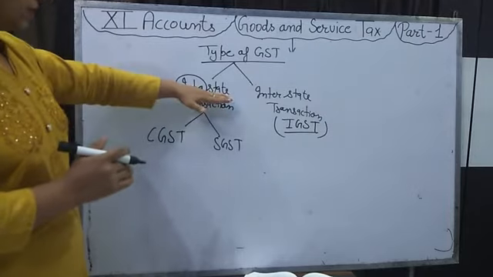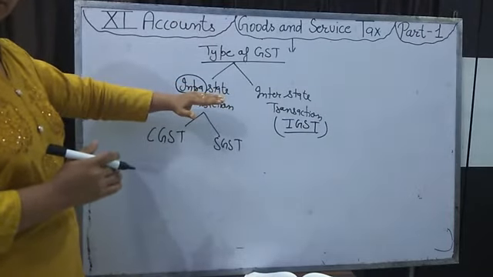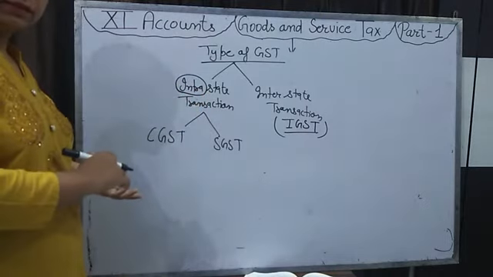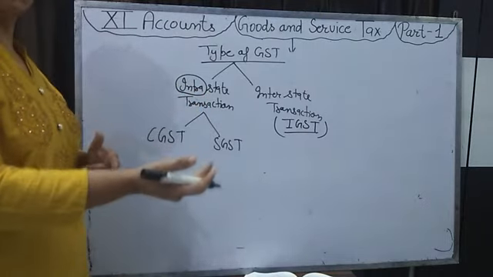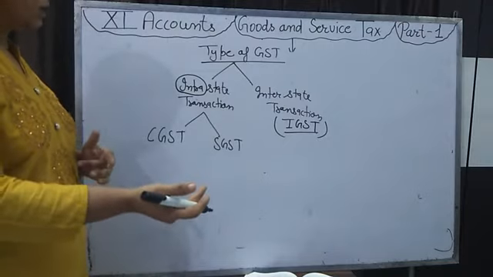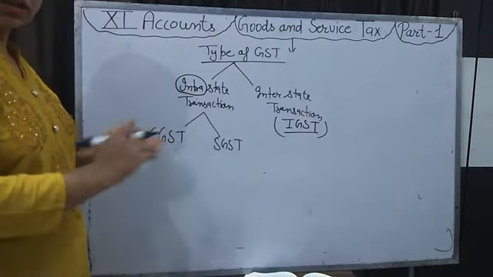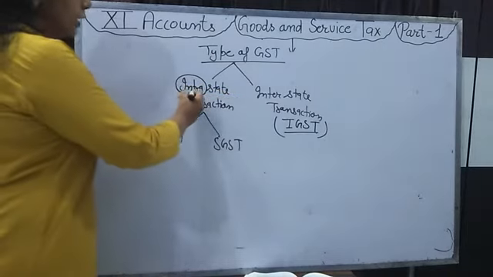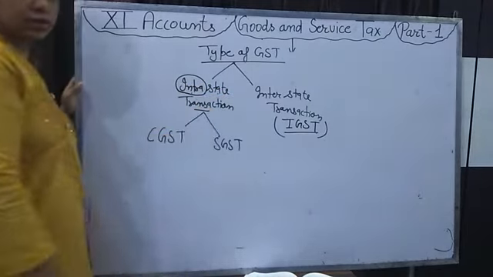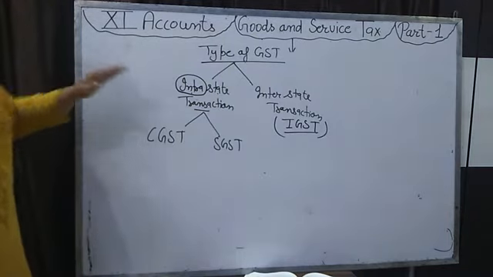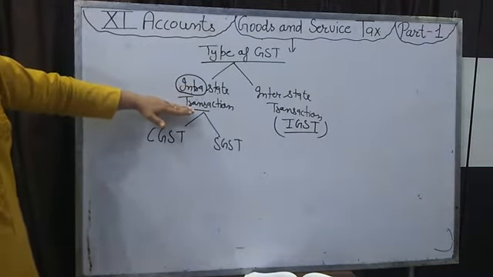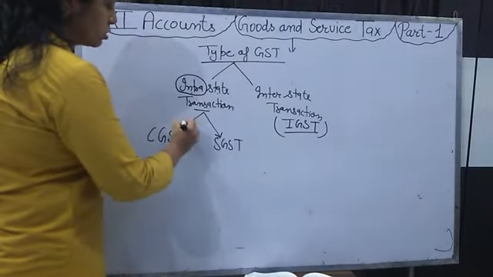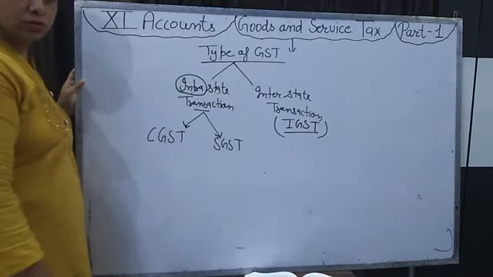Like we take the example of Haryana state. We purchase goods from Hisar and sell to a customer in Sirsa. So Hisar and Sirsa are both in the same state. So this is an intrastate transaction. When there is an intrastate transaction, then two types of GST we will pay and also collect.